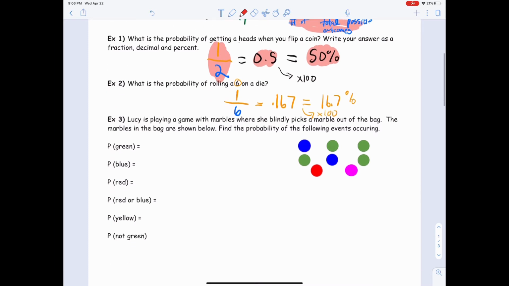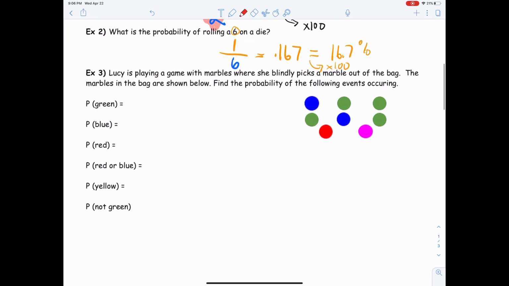So let's look right here. Example 3, last one. Of real world. So Lucy is playing a game with marbles where she blindly picks a marble out of a bag. The marbles in the bag are shown below. Find the probability of the following events occurring. So P parentheses green, what that just means is the probability of picking green. The parentheses are just kind of like the notation, as you say in math. It's the symbols. So probability of picking green.